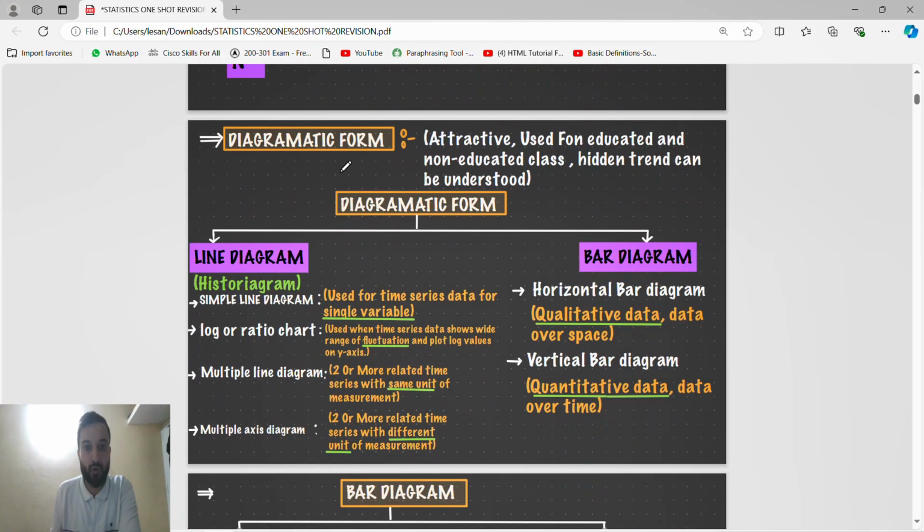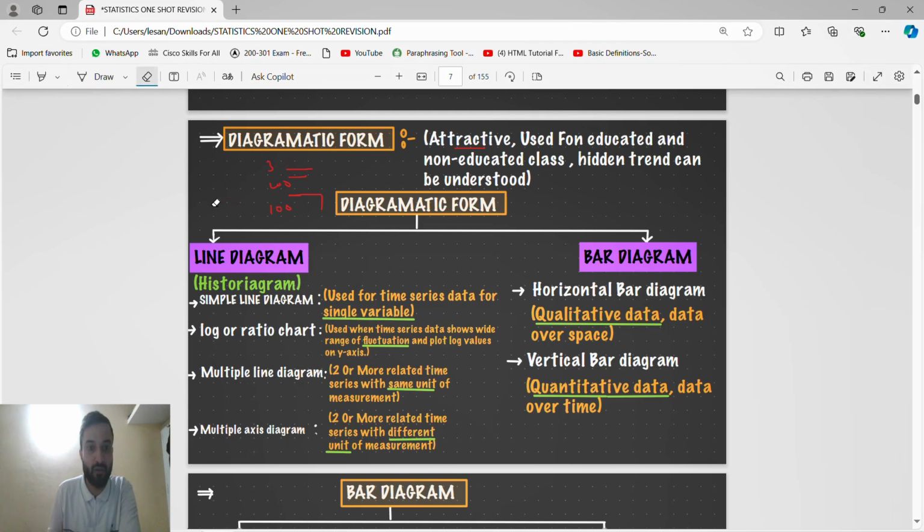Now next is diagrammatic form. Guys, diagrammatic form is attractive and is used for both uneducated and educated classes, who can easily understand it. So a hidden trend can be understood. Hidden trend means we will not take values like 101, 102; we will take values like 100, 200, 300. If it is 150, we can easily assume this is 150. So a hidden trend can be understood. 220 means more than this, 290 is nearby 300. So this is very attractive and very useful, so educated and non-educated people can all understand it easily.